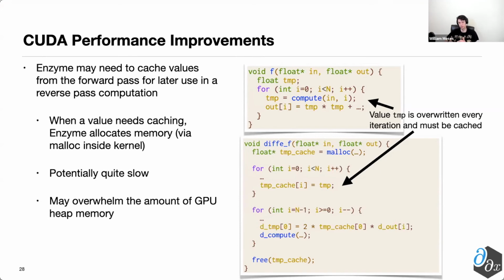In particular, when such a value needs caching, Enzyme will go ahead and allocate memory, which in the case of CUDA is done via a malloc of global memory inside of the kernel, which is unfortunate because global memory is substantially slower than both shared memory and registers. And in addition to just generically being slower, may overwhelm the total amount of GPU heap memory that's available. So it's highly desirable to do a number of optimizations that try to reduce the total amount of cache.